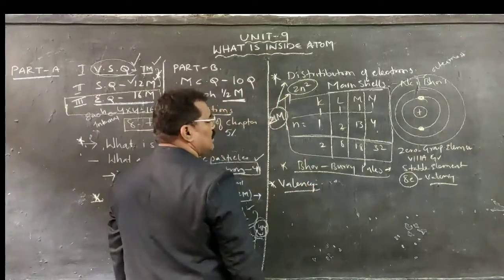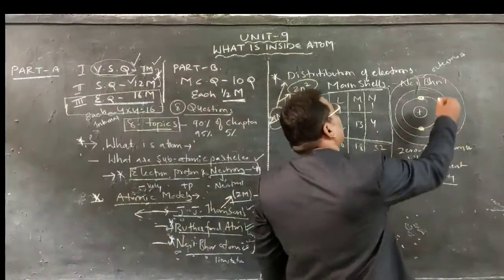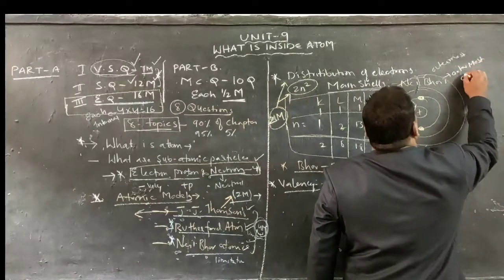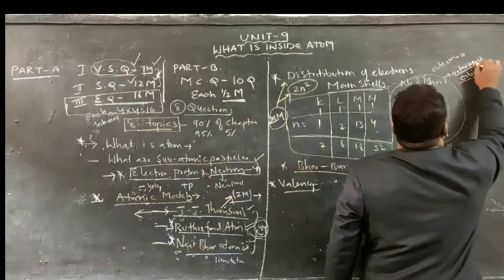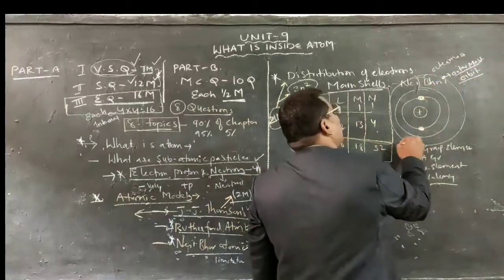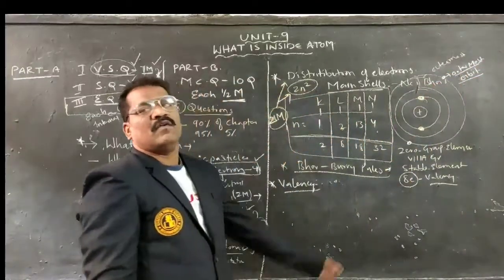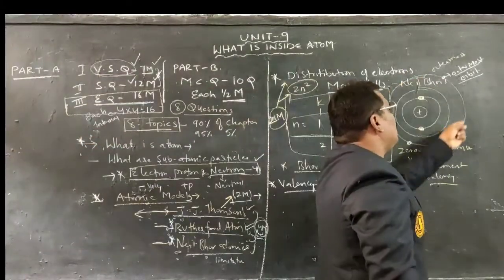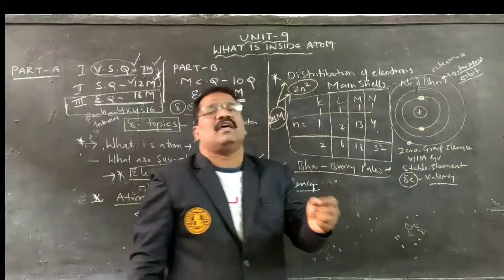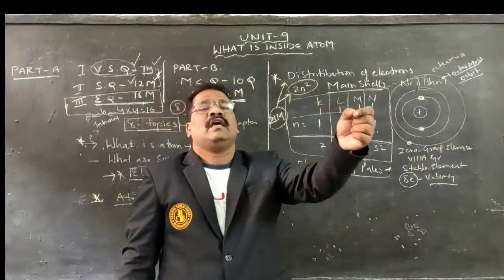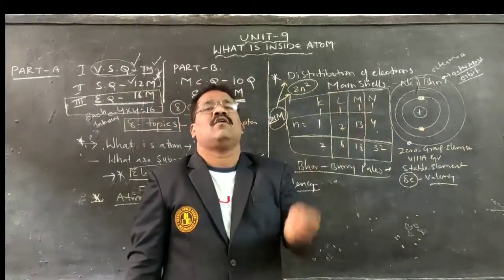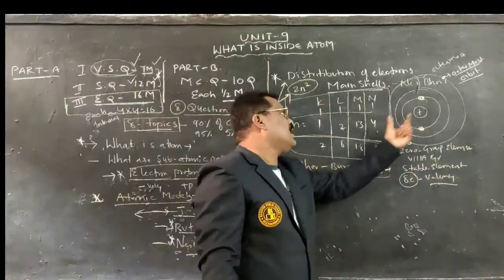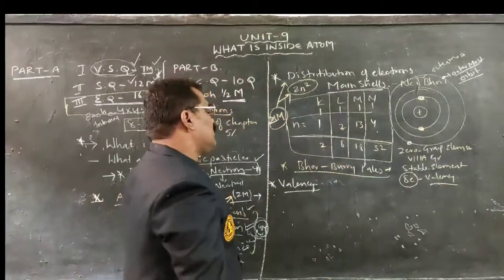What is called valency? The electrons that are existing in the outermost orbit. Outermost orbit electrons are called valency electrons. And for what purpose can they be utilized? Depending upon valency electrons only, whether the element is reactive, less reactive, more reactive, or has no reactive nature can be identified.